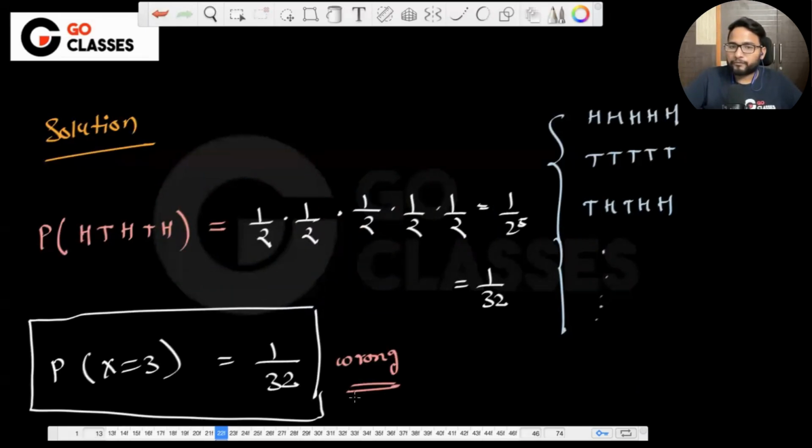Let me know. Is there anyone here who is not convinced that this is wrong? Do you still think that this is right, that this should be 1 by 32? Okay. AM is saying yes, sir, got it. Satyam is saying convinced. Okay. So I think everyone is convinced, right? Vishwanath, Gaurav, Abhay. Cool. Akash.